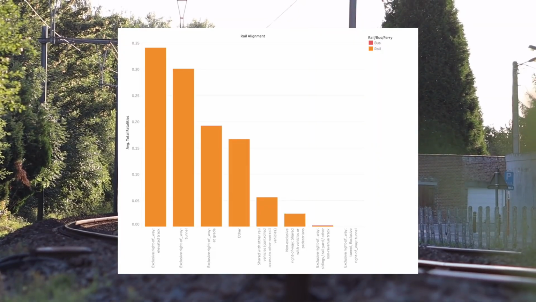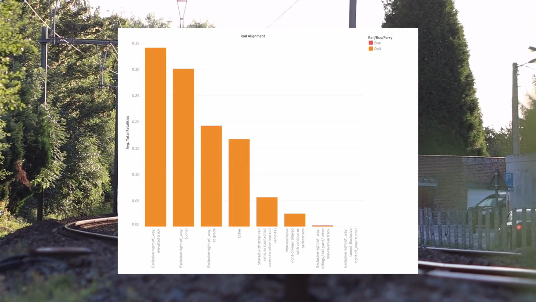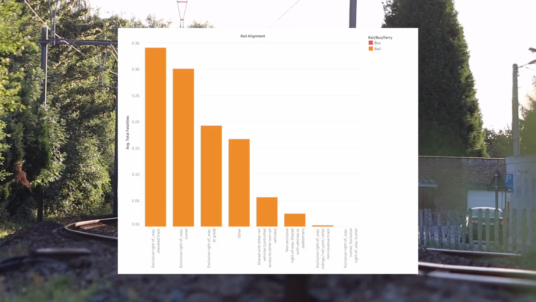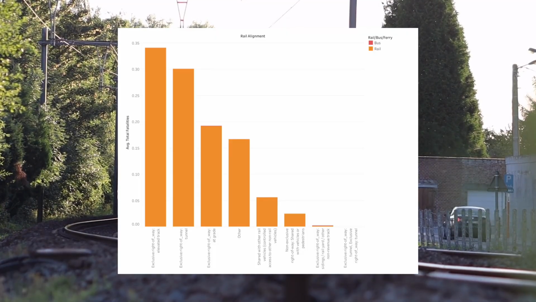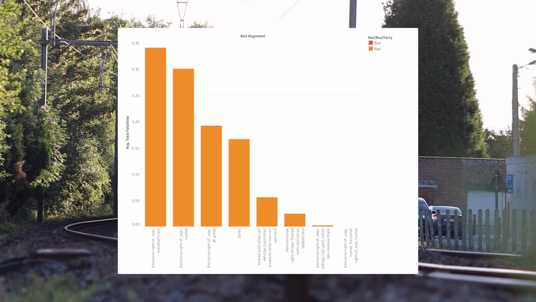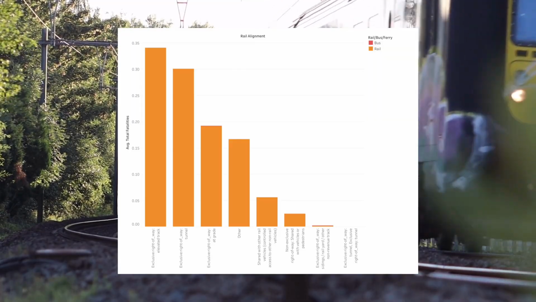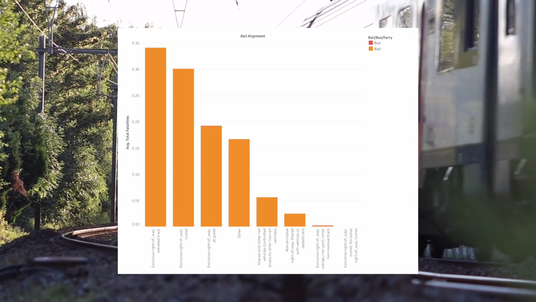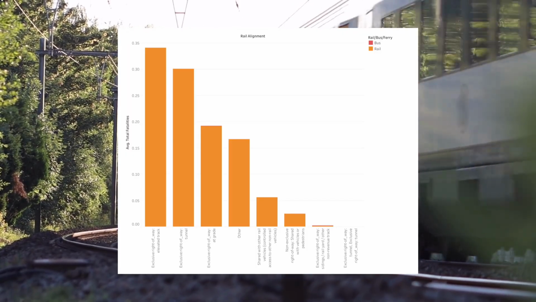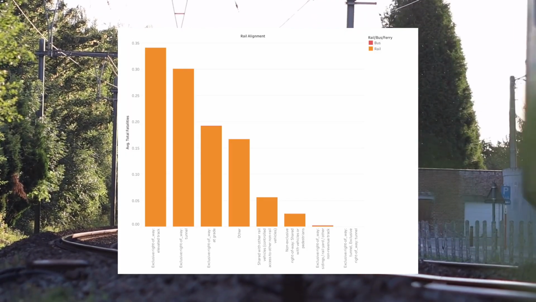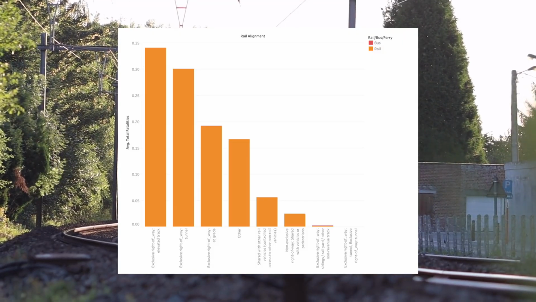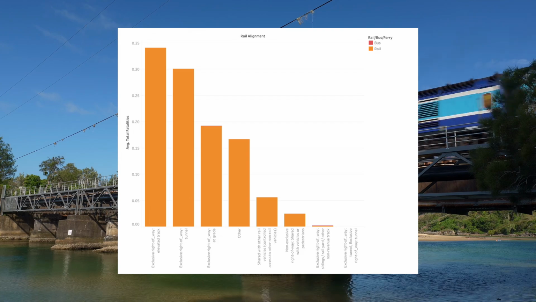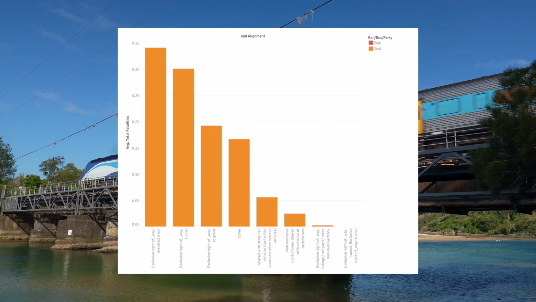This next chart looks at rail alignment and the average fatalities per incident on different kinds of tracks. When we look at rail alignment, it helps us get a deeper look at the impact of railroad design. The tallest bars on this chart are exclusive right-of-way tracks, specifically elevated tracks and tunnels, meaning they have the highest average fatalities per incident. This doesn't mean that accidents occur more frequently on these kinds of tracks, but it shows that when accidents do happen, they are more severe. This is very likely connected to visibility and reaction time.